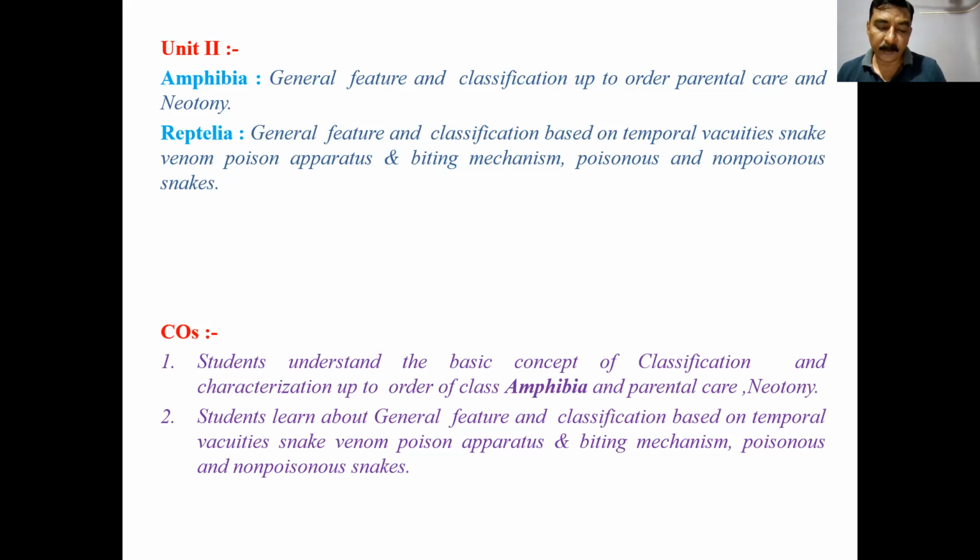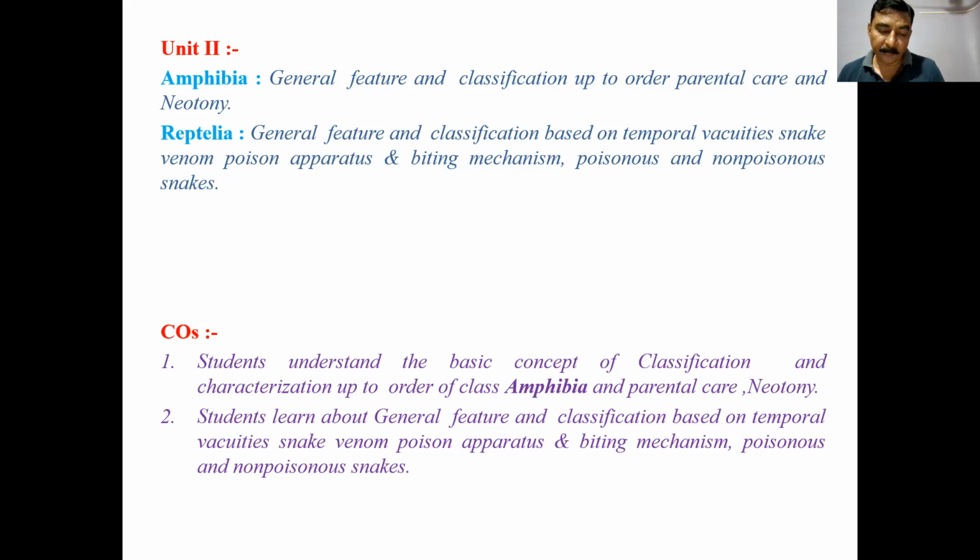Pentadactyl with 2 pairs of limbs. Exoskeleton of horny epidermal scales, shields, plates, scutes. Skin dry, cornified and devoid of glands. Mouth terminal, jaws bear simple conical teeth. Alimentary canal terminates into a cloacal aperture. Endoskeleton bony, heart 3-chambered or 4-chambered, respiration by lungs